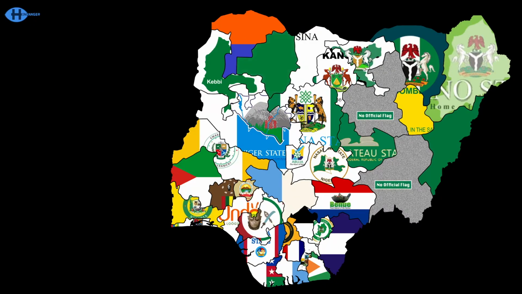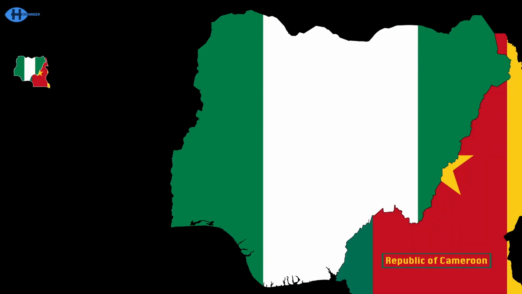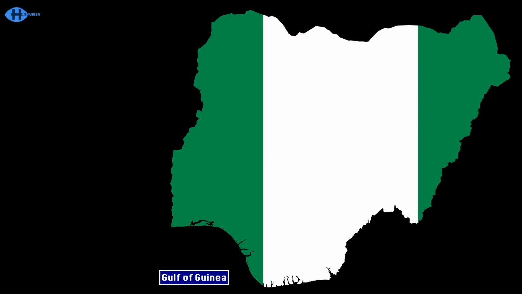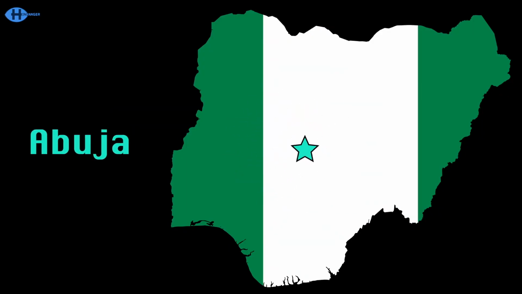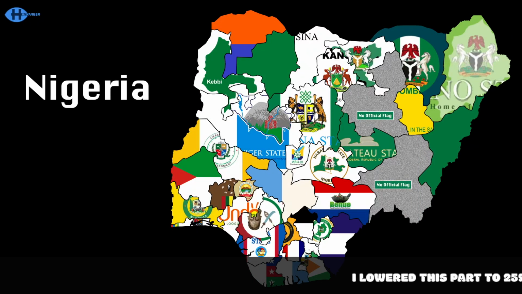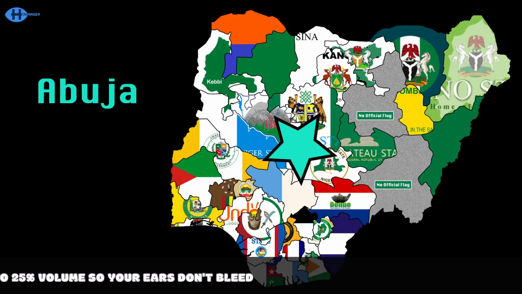The Federal Republic of Nigeria borders Cameroon, Niger, Benin, and Chad, touching the Gulf of Guinea here in Africa. The capital has a name, it's called Abuja. Here in Nigeria, in the west of Africa, you'll find 36 states, the capital's Abuja.